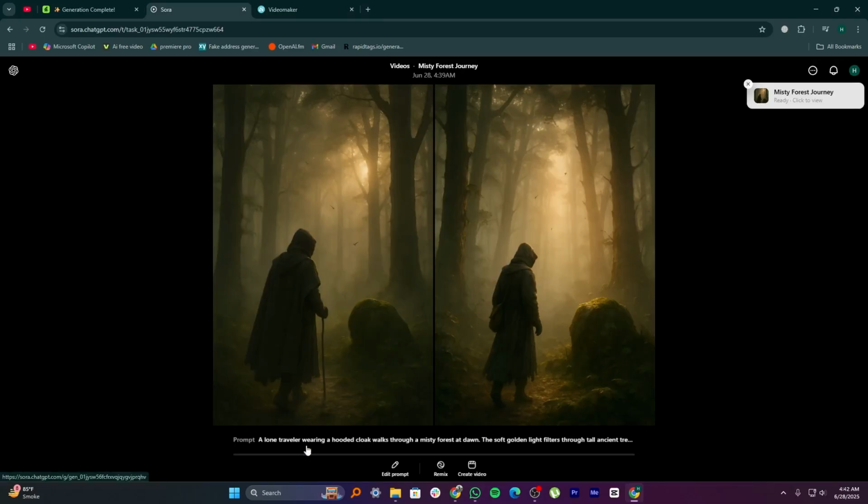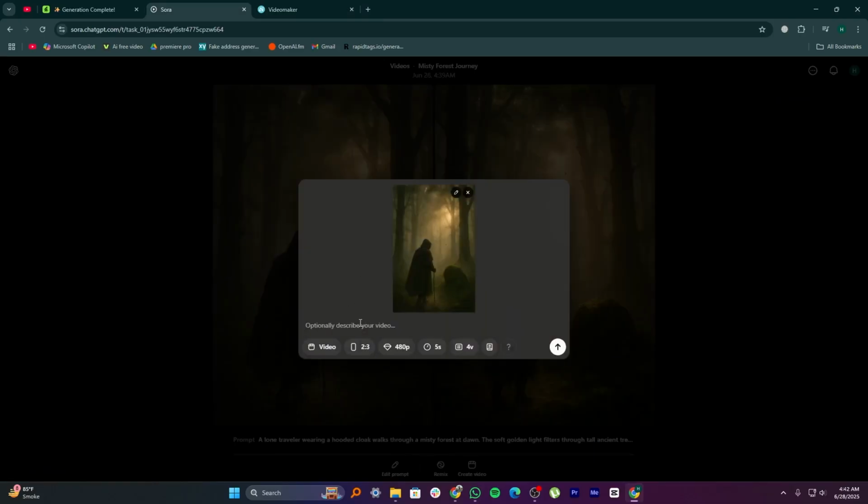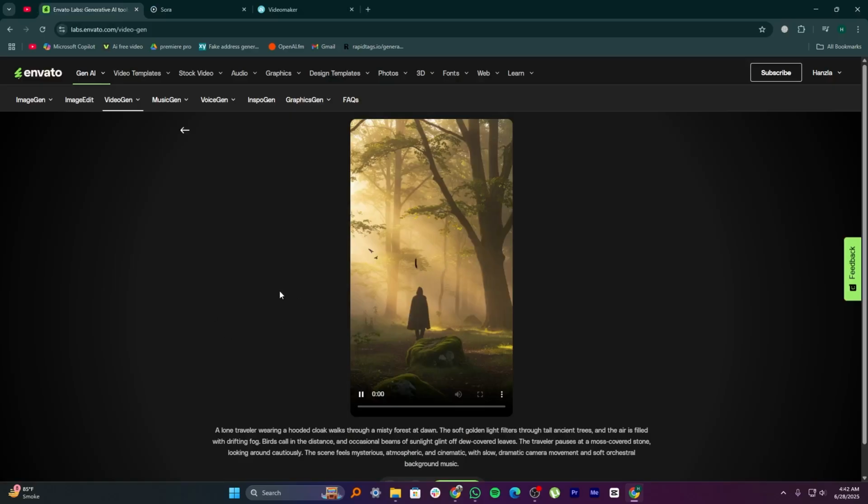In conclusion, Sora dominates in high-end video generation, Envato AI excels in smart design customization, and Designs.ai is best for quick, entry-level branding work.